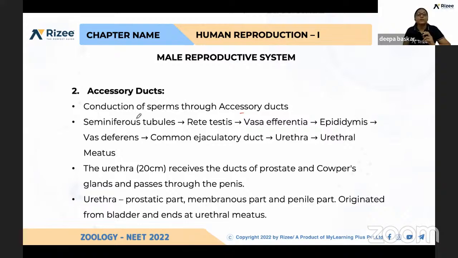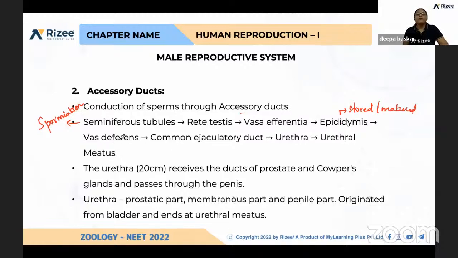First, seminiferous tubules release sperm by the process called spermiation. Please remember this. What is spermiation? Release of sperm from the seminiferous tubule is called spermiation. So sperms are released to the rete testis. From rete testis, it reaches the vasa efferentia, which connect the rete testis and epididymis. And in the epididymis, it is getting stored and matured. After maturation, it reaches the vas deferens.